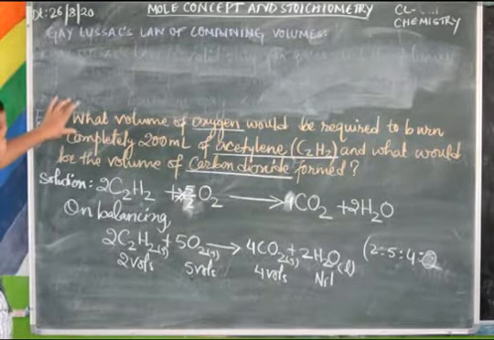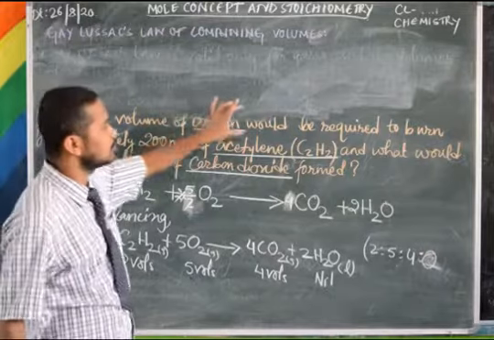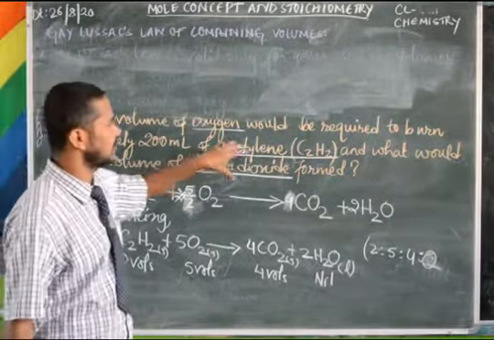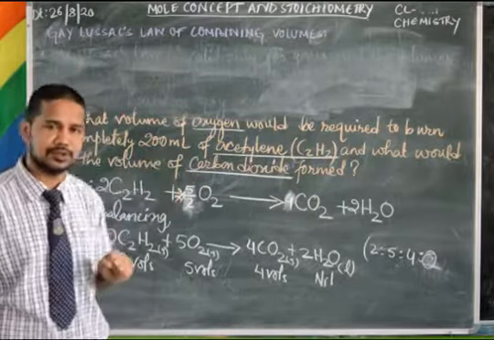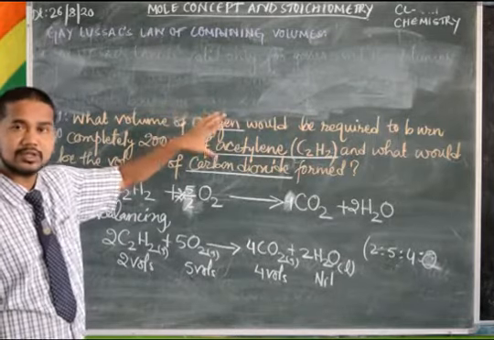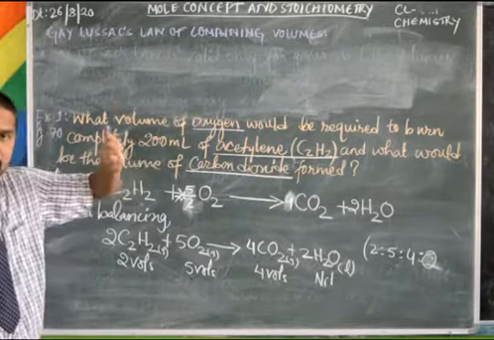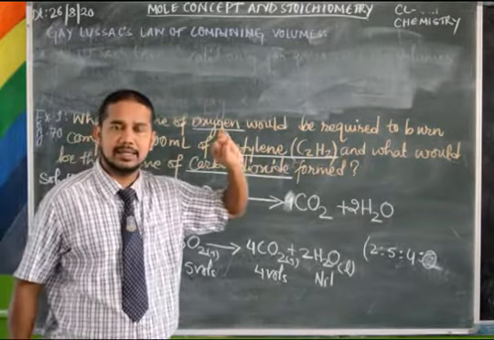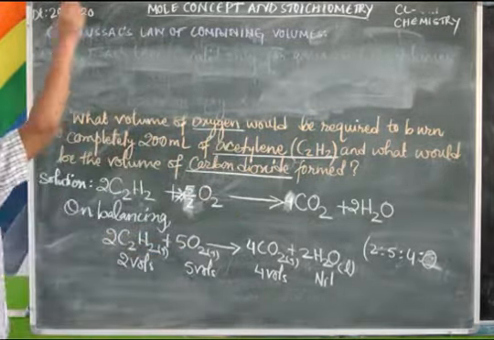Now, what is your question? What volume of oxygen would be required to burn completely 200 ml of acetylene? This is your first question. What volume of oxygen? That means we need to find the volume of oxygen required to burn 200 ml of acetylene. So, what do you do then?